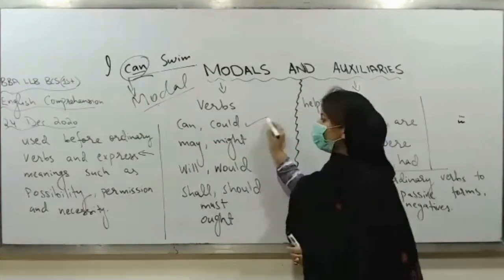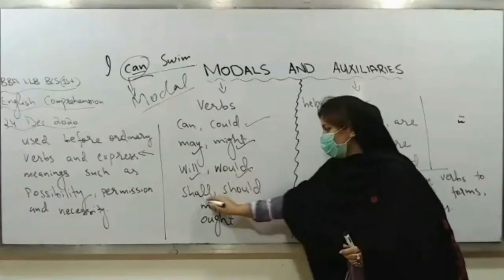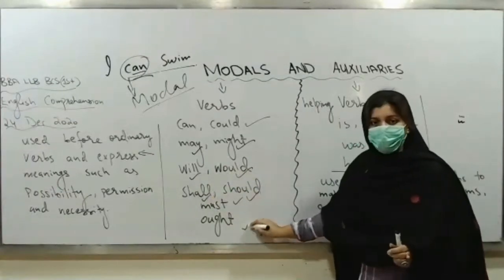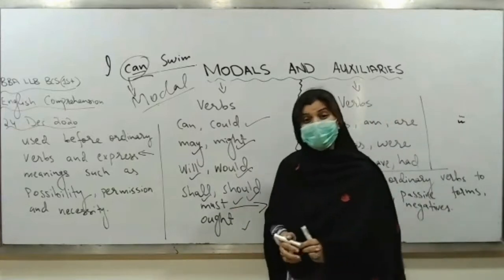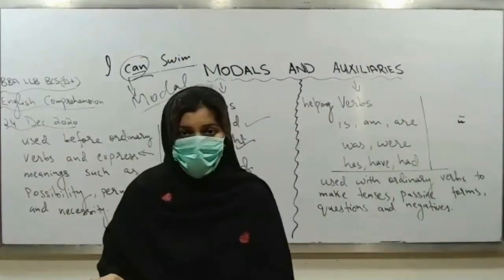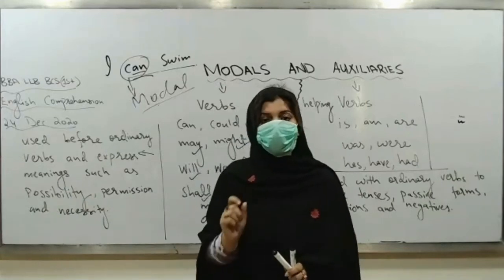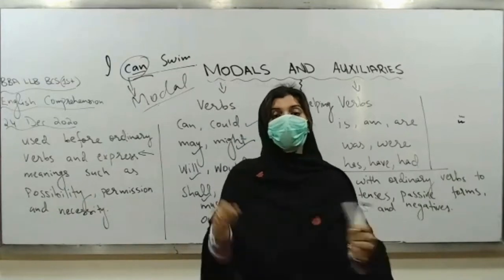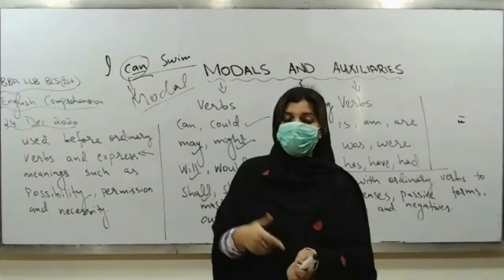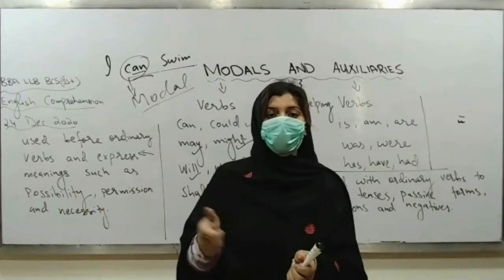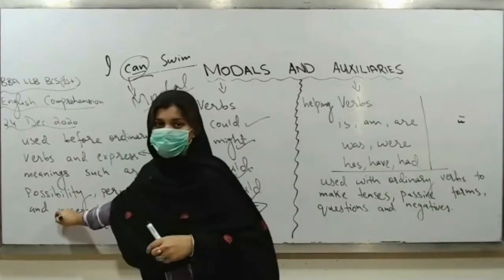In the same way, could is also a modal. May, might, will, would, shall, should, must, and ought. Now here, if I take this must, you must improve your writing. What does it mean? Must means compulsion. There is no choice left. When I am saying you must improve your writing, it means you have to improve your writing. So with the help of must, what are you expressing? You are expressing necessity, right?